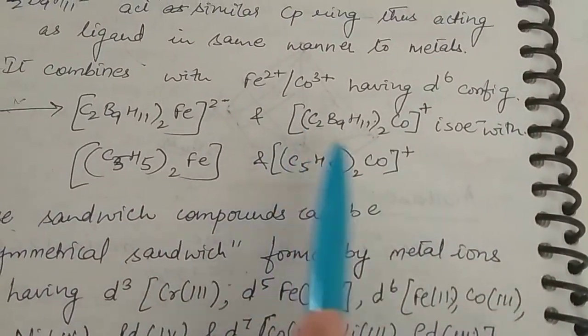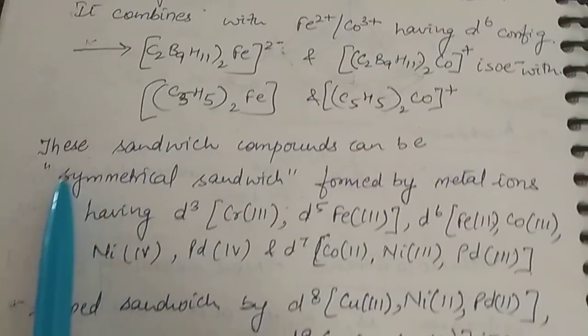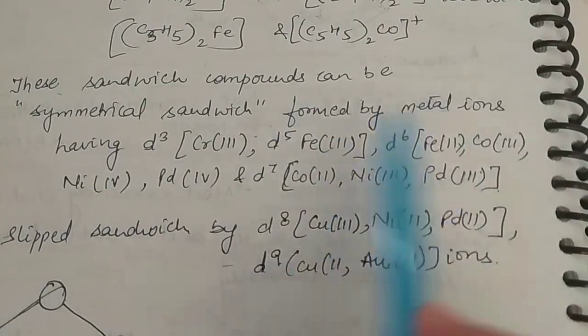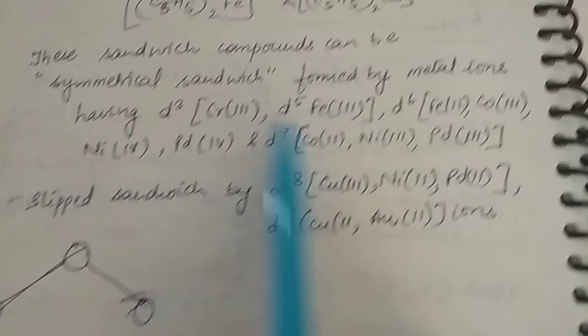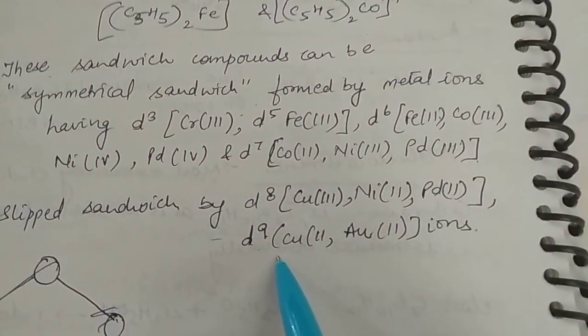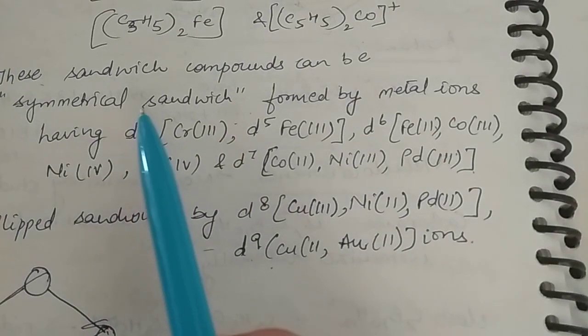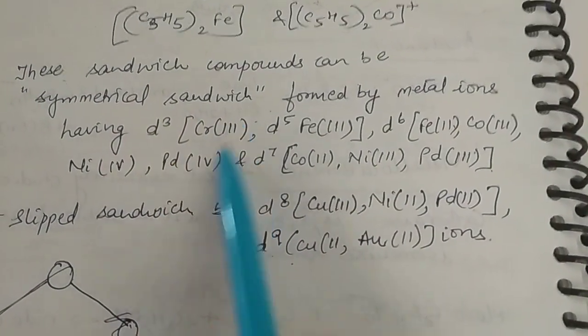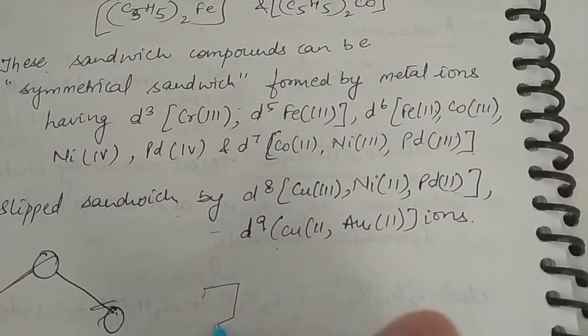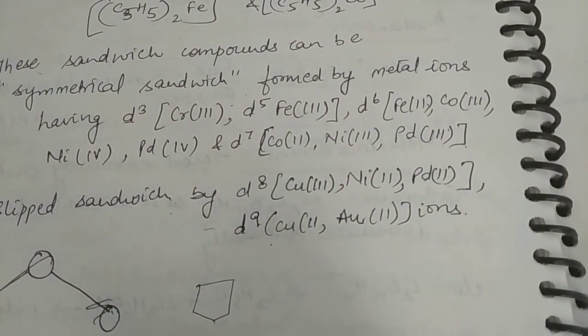Okay, this is isoelectronic. Now these sandwich compounds can be symmetrical sandwiches formed by the metal ions having d3 configuration, or slipped sandwiches by d8 and d9. So there are two types of compounds which are formed in this. One is called a symmetrical sandwich compound, and another one is called a slipped sandwich compound, as we used to get, you remember, for the cyclopentadienyl.